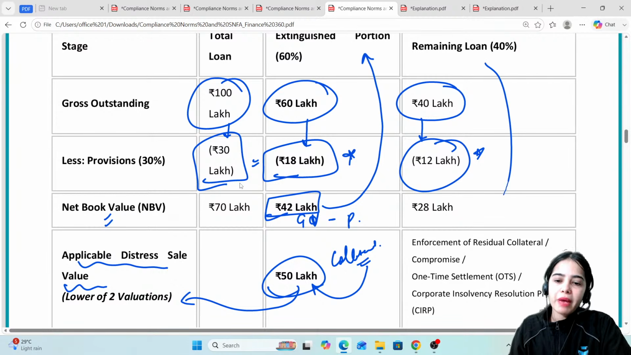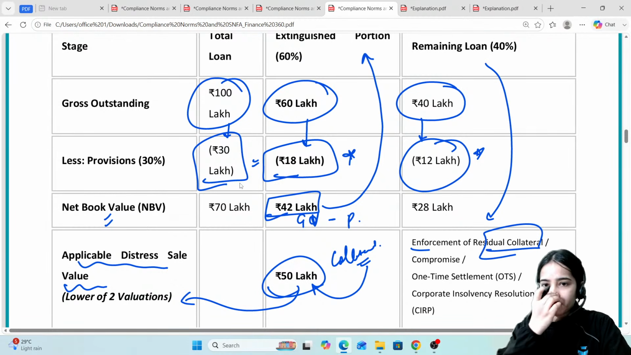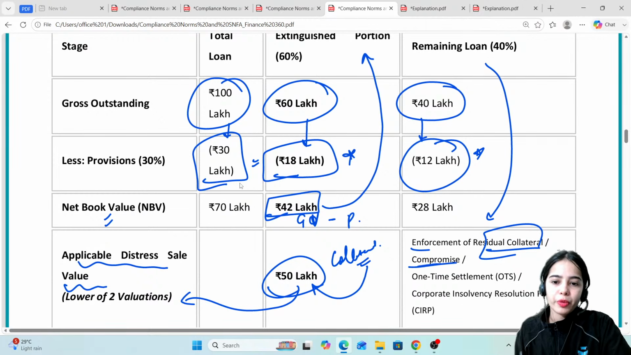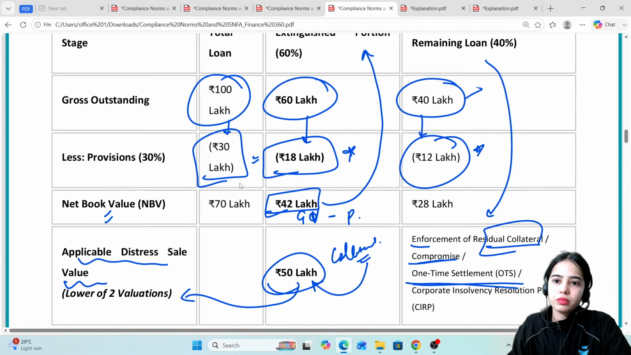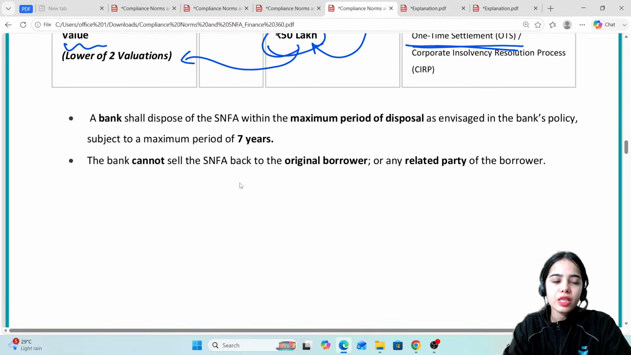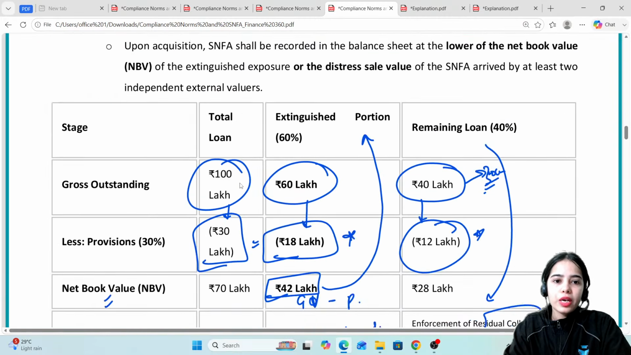For the remaining loan, the bank will have to see the enforcement of the residual collateral, if there is any additional collateral that will be used for the remaining loan, or a compromise or one-time settlement can be done with the borrower, that okay, at one time just pay 20 lakhs instead of 40 lakhs, or pay 30 lakhs or something. Okay, so that is the idea. I hope this is very much clear.